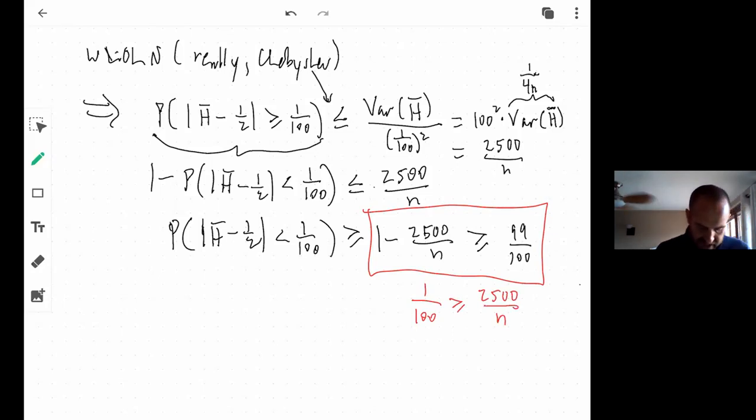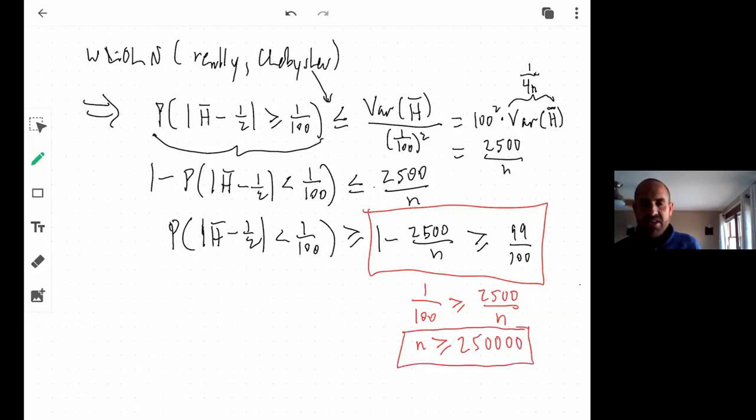Which means that n would need to be, I need to cross multiply through, n would need to be greater than or equal to 250,000.